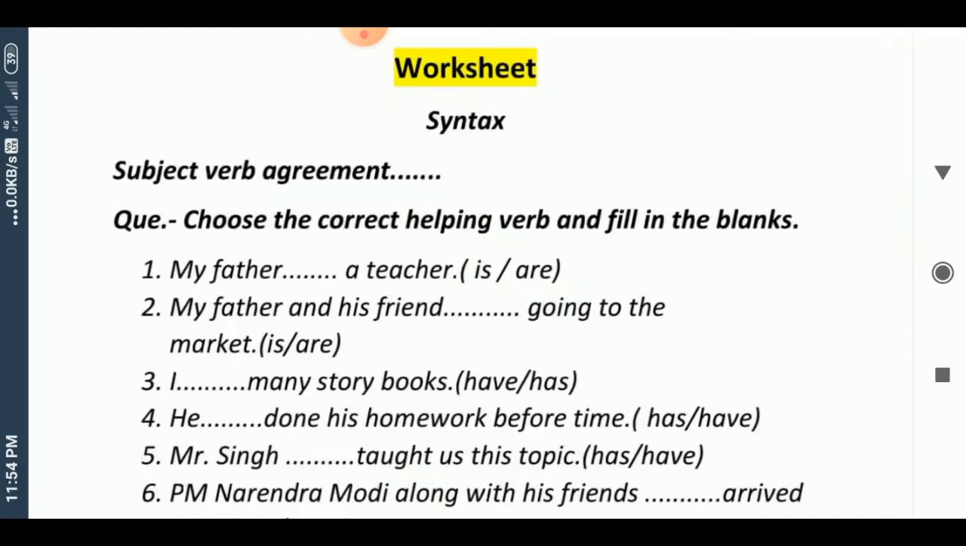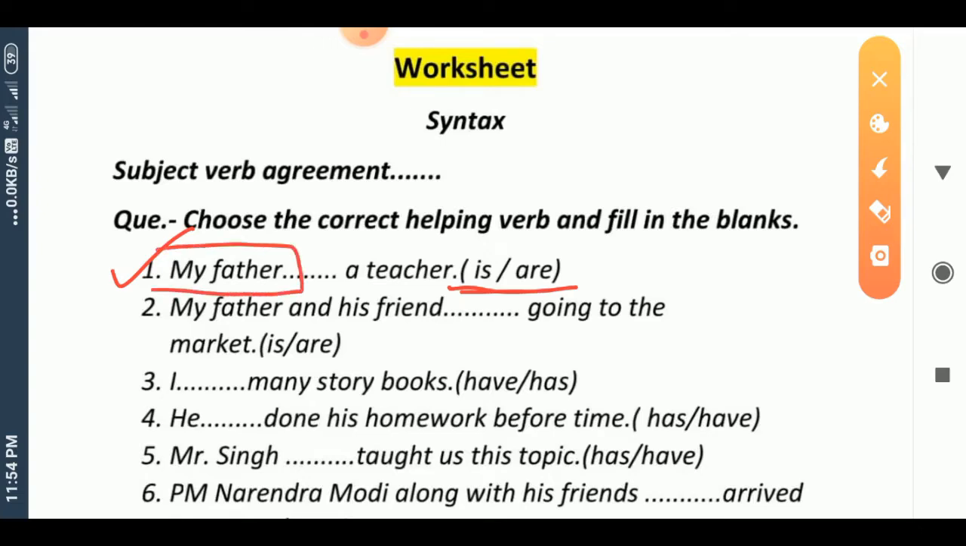Here the first sentence is: my father ___ a teacher. Two options are here, is or are. As you can see here, my father is a subject and it's a singular subject. So according to singular subject, is is the correct answer.